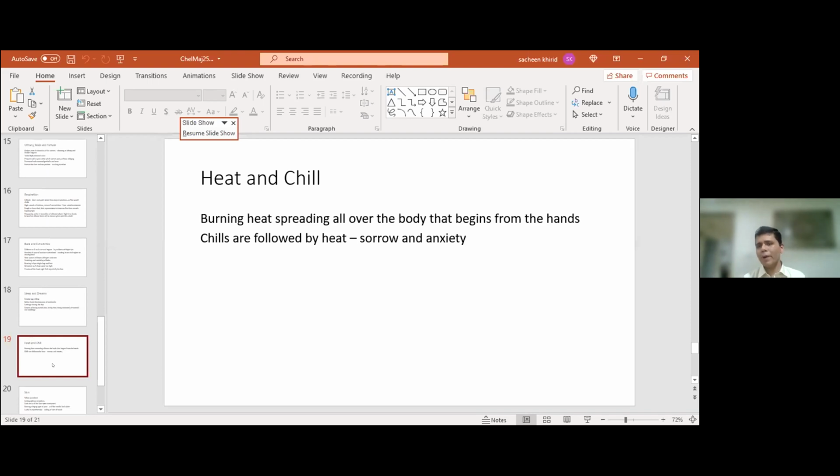The chills are followed by heat, which is of course always the case. The mental concomitant is they become very sorrowful, very anxious, and they don't want to do anything. Okay, a lot of fears.